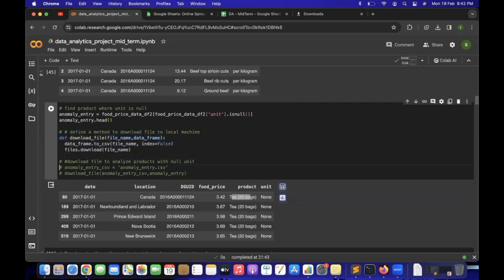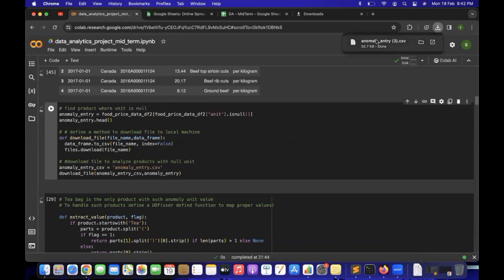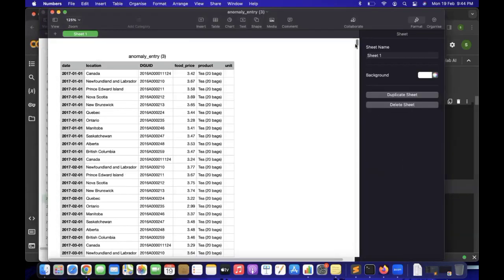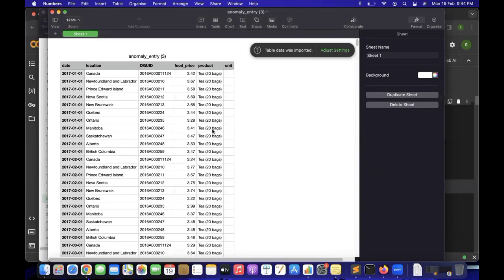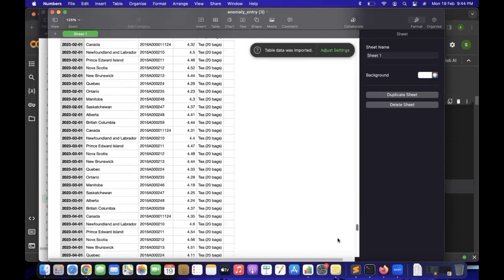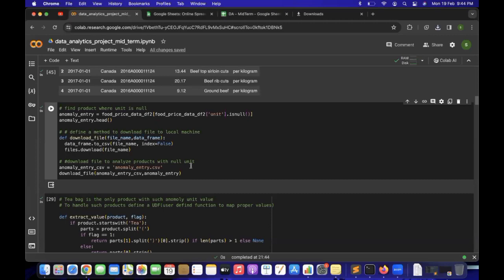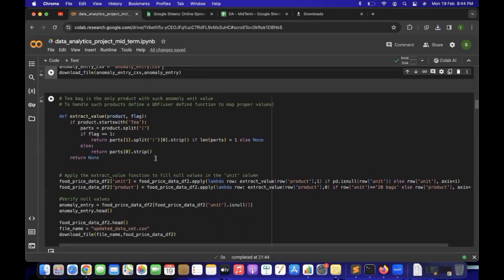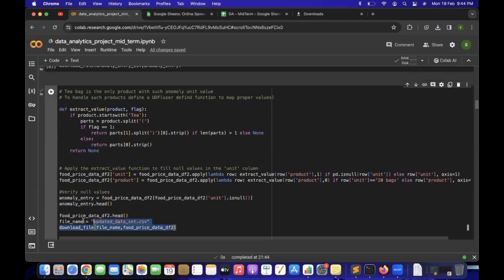I wrote some methods to download the file. This will be useful to download the entire file as a CSV and show it on the local system, because the data frame will show only 5 or 10 rows. As you can see, there are around 925 rows which have the tbags column associated with that. So now we need to apply logic to properly clean the data. Let me comment this line of code and see how the logic looks.